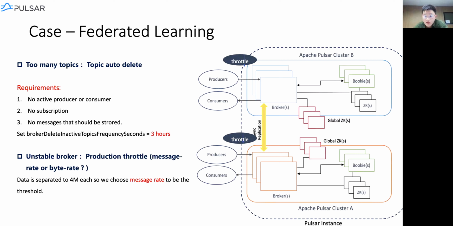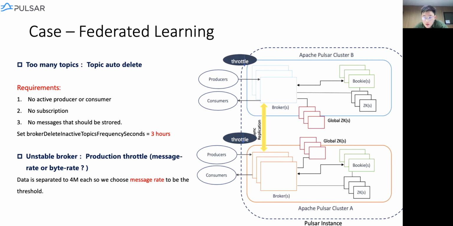Okay, so now we know that we cannot delete the topic directly when geo-replication is open. So in order to delete all the topics that were stored before, we need to open the delete inactive option to let Pulsar delete them for us. There are some requirements. First of all, there should not be active producers or consumers of this topic, and no subscription, and no messages stored in this topic. And we set the frequency seconds to 3 hours for Pulsar to delete them for us.